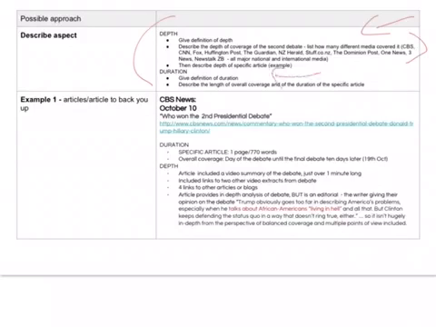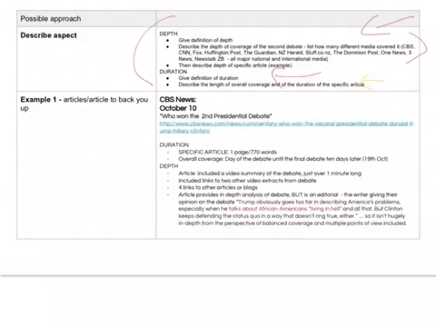So with my examples, which you'll see in a minute, the specific articles you're going to talk about, you need to talk about how in depth, how much detail they were covered in. Duration is the length of the coverage. So it could be how long this is featured in the media overall, like was it 1 week, 2 weeks, 2 days, but also how long were your specific articles or the average length of the articles you looked at.